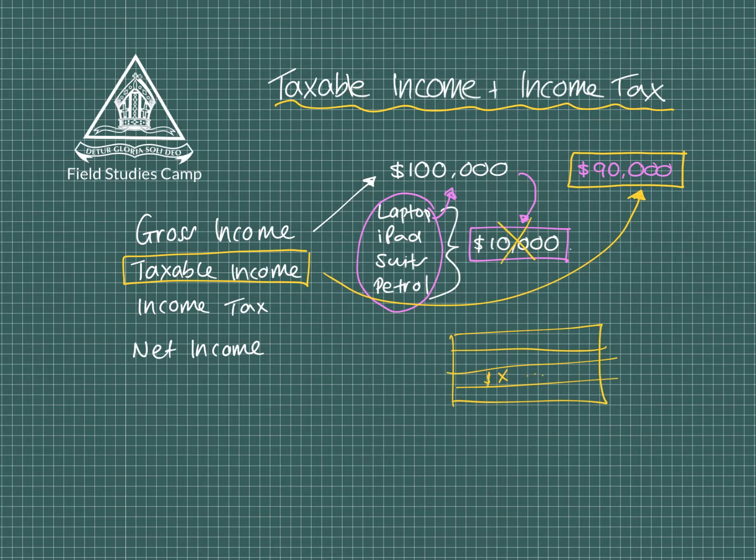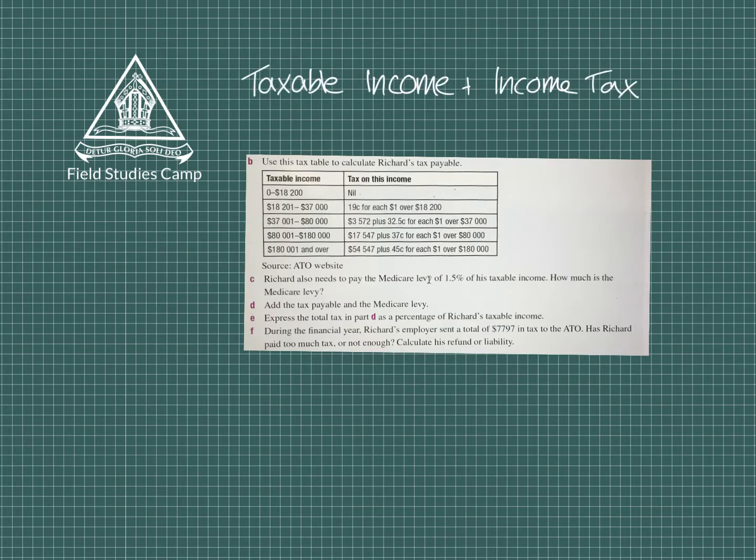So the questions that you'll see will be something that looks like this. This is what we refer to as a tax table. They will vary depending on the year, because obviously each year things change, but they all look the same, which is a good thing. So in this question, it says, use this tax table to calculate his taxable income. Now, I've left off some important information which I'm going to add in now.